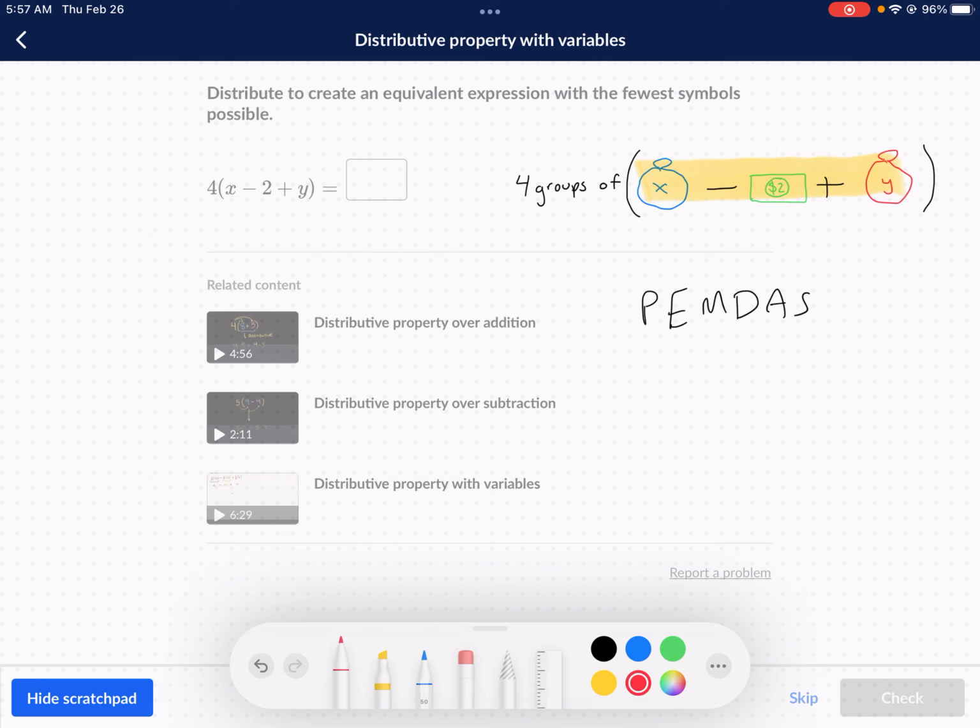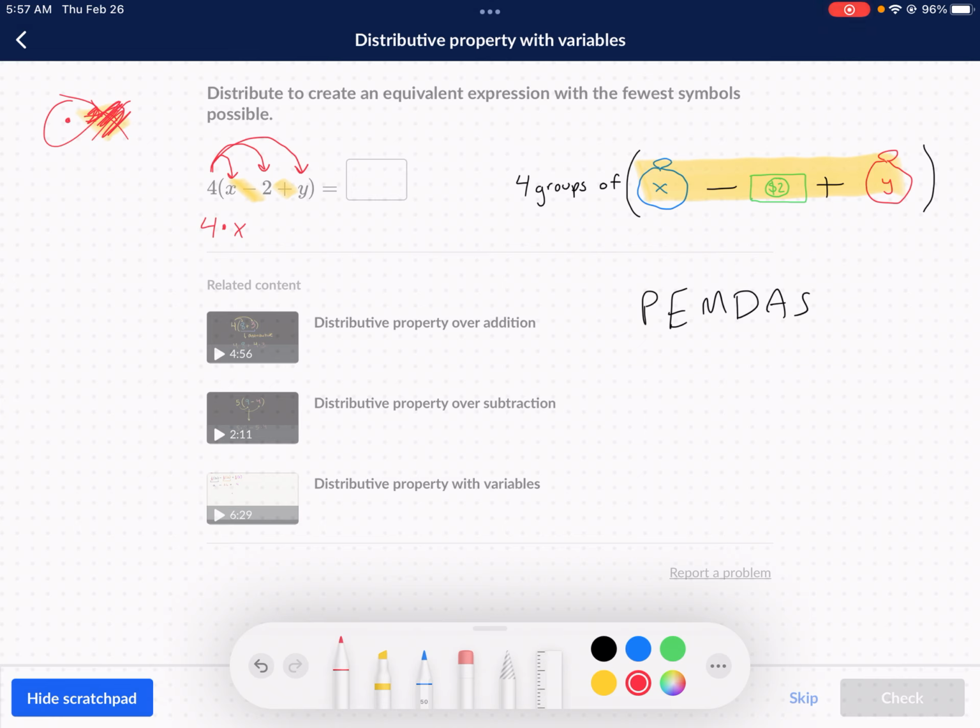Essentially, we're going to take turns multiplying this 4 by each term inside the parentheses. A term is separated by these addition or subtraction signs. Anything separated by addition or subtraction inside the parentheses is going to get multiplied by that 4 out in front. So what does that look like? It looks like 4 times, and I'm using a dot for multiplication, because that multiplication x looks like a normal x, so we're going to cross that out and instead use the dot for multiplication.